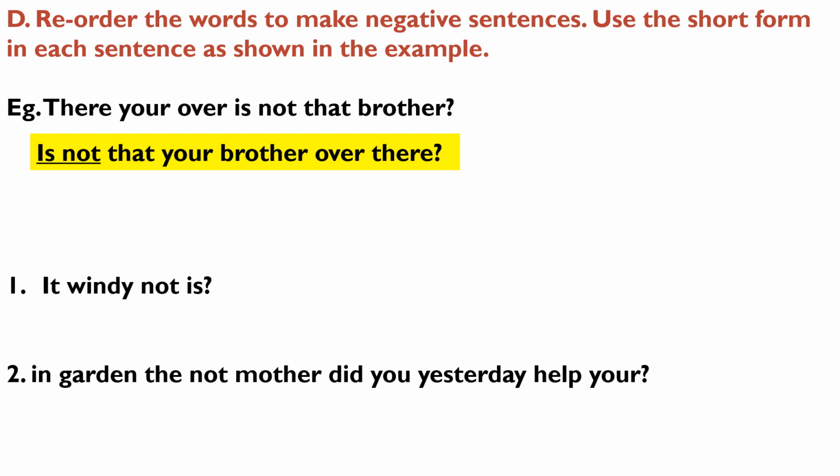Now, children, observe carefully. The verb in the sentence is "is not", which is negative. We have to change is not into isn't as asked in the main question. So our sentence is, isn't that your brother over there?